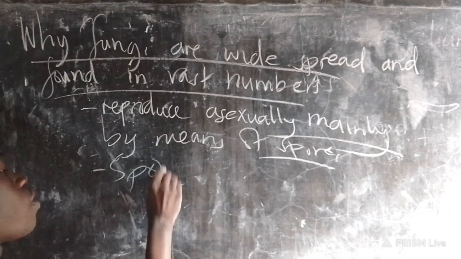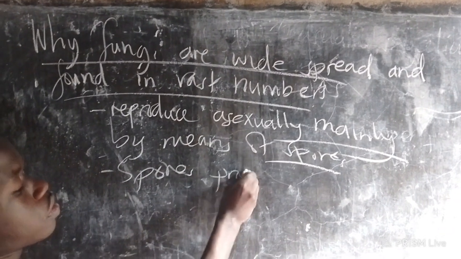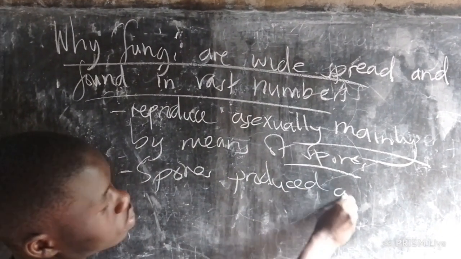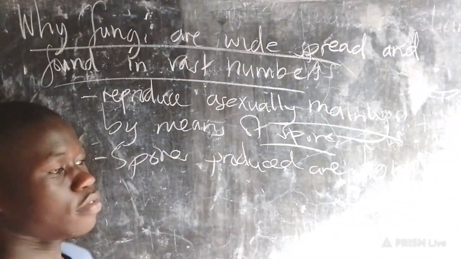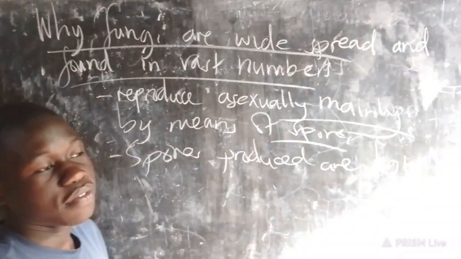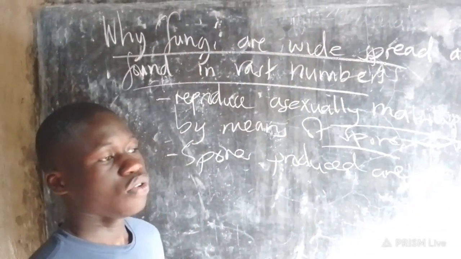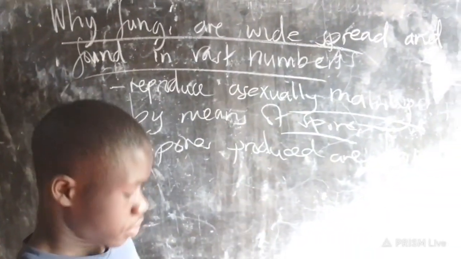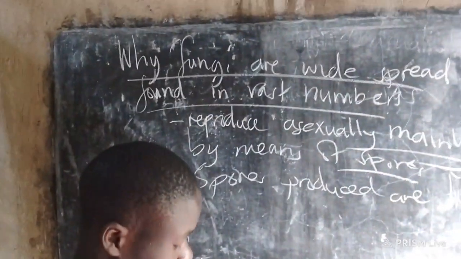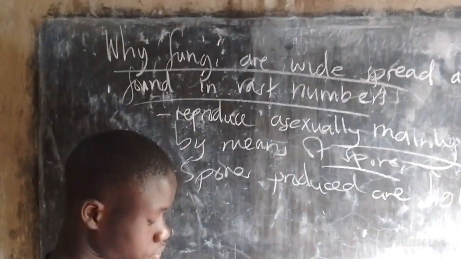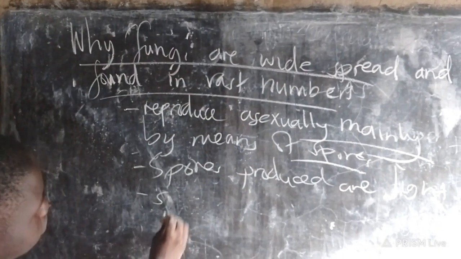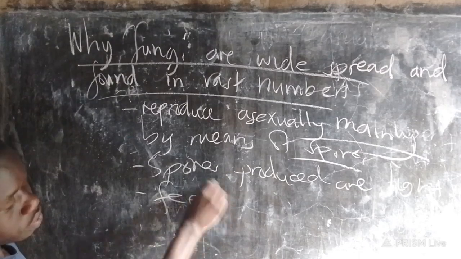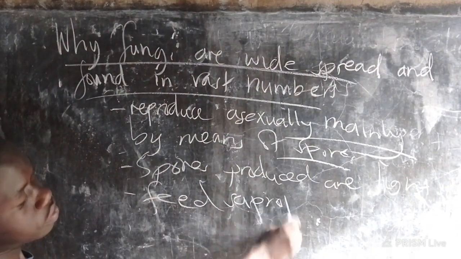Then the spores produced are light. These can be blown by wind from one place to another, therefore enabling them to colonize new areas easily. Then they are saprophytic feeders.